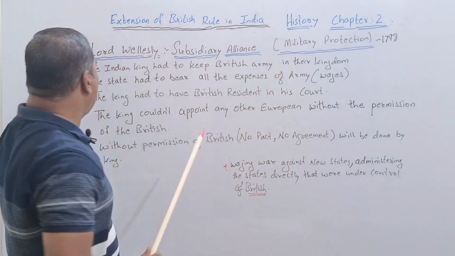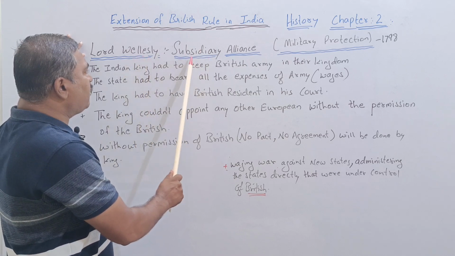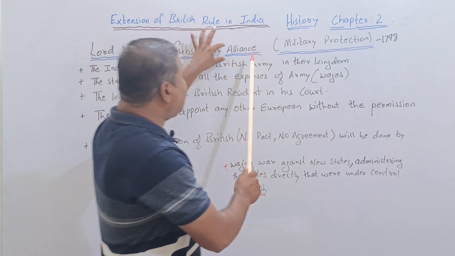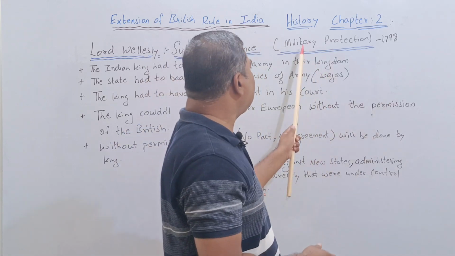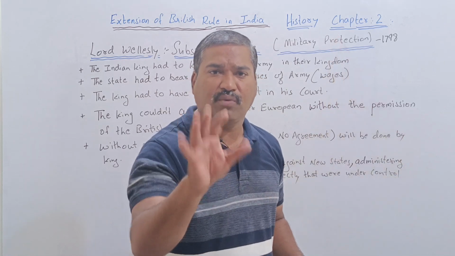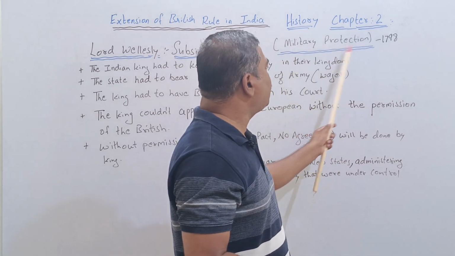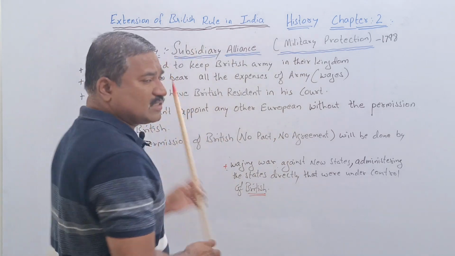It's because of Lord Wellesley, who introduced the subsidiary alliance. In a very simple way, the subsidiary alliance is nothing but military protection. The one who signed this agreement would be given military protection by the British. It was introduced in the year 1798 by Lord Wellesley.